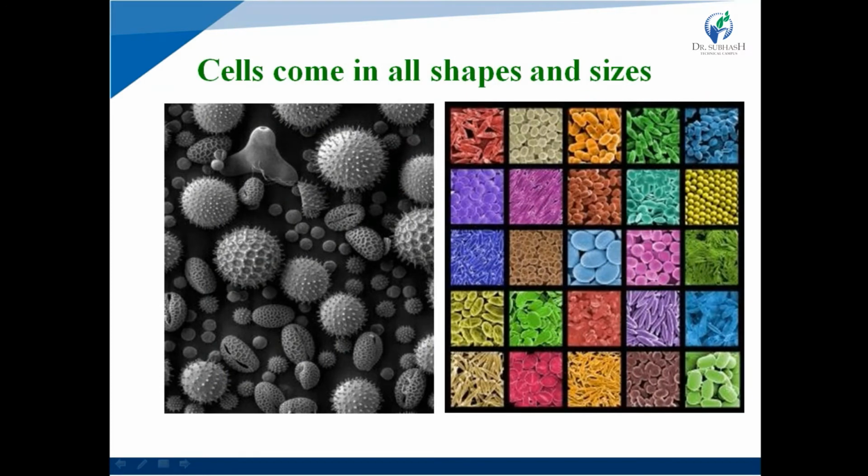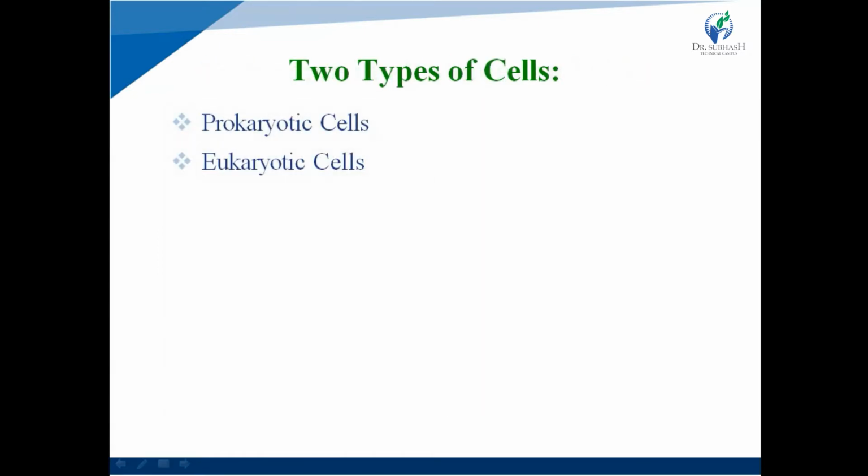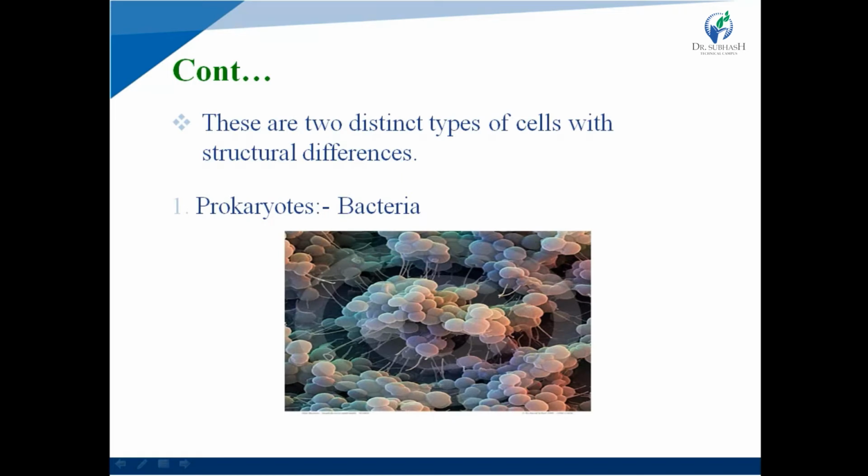Cells come in all shapes and sizes. So various sizes and various shapes of cells are present here. Two types of cell. First one is prokaryote cell and second one is eukaryote cell. So what is prokaryote cell? These are two distinct types of cell with structural difference. First one is prokaryote cell that is present in bacteria. That is the figure of prokaryote cell that is present in a bacteria.